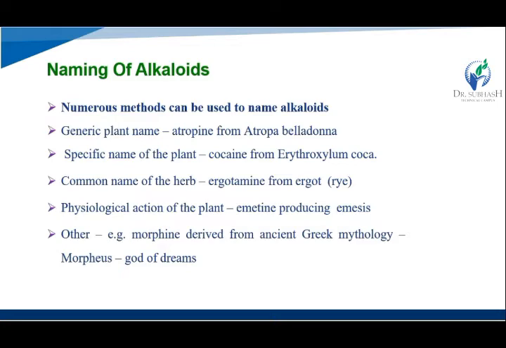Then the specific name of the plant, like cocaine from Erythroxylum coca. Then the common name of the herb, like ergotamine from ergot. Then physiological action of the plant, like emetic producing emesis. And others, like morphine, derived from the ancient Greek mythology of Morpheus, god of dreams.